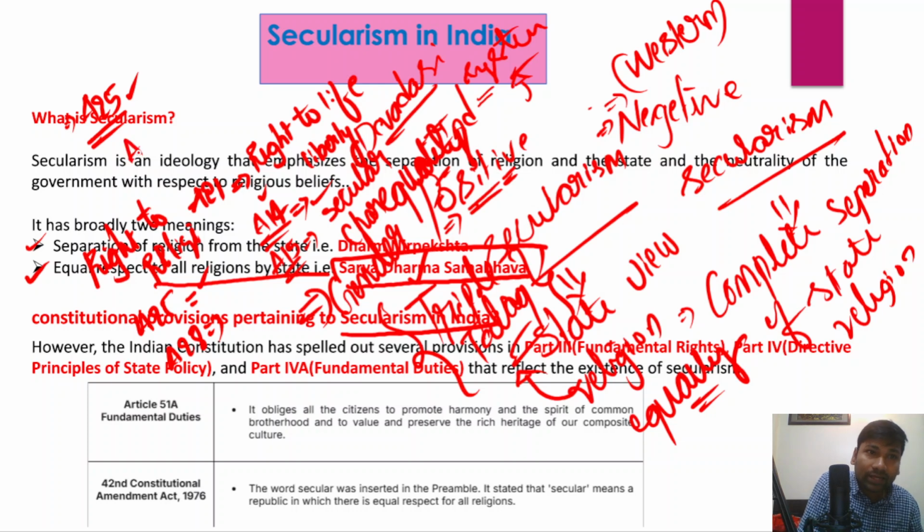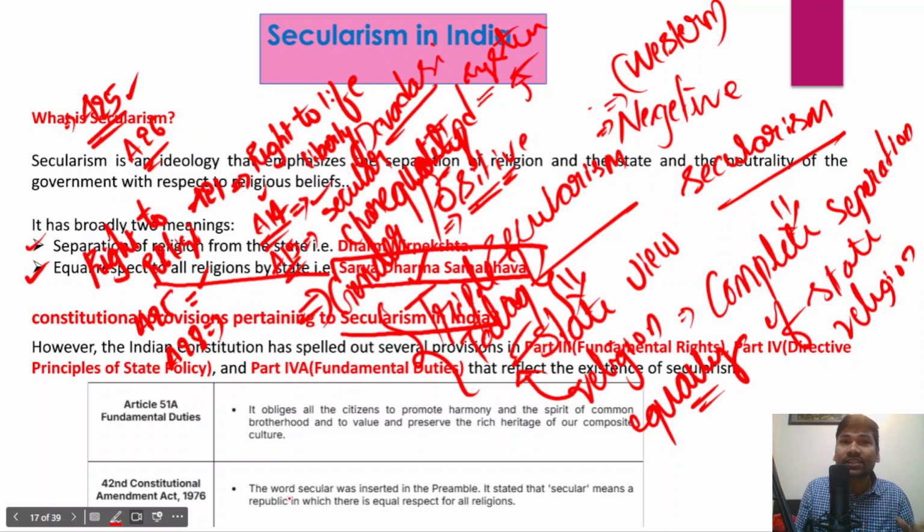And apart from that, there is Article 26 of the Indian Constitution, which says that there is the right or the freedom to establish and maintain religious institutions, or institutions with a religious character. So this also reflects the secular character.